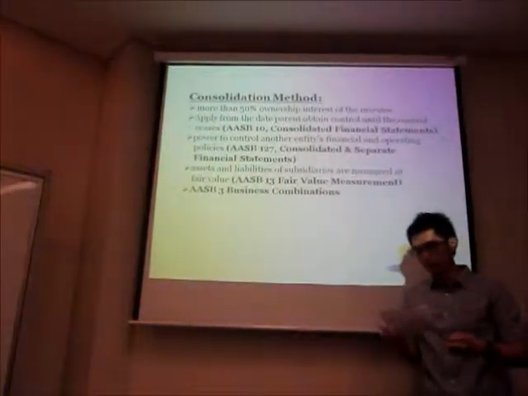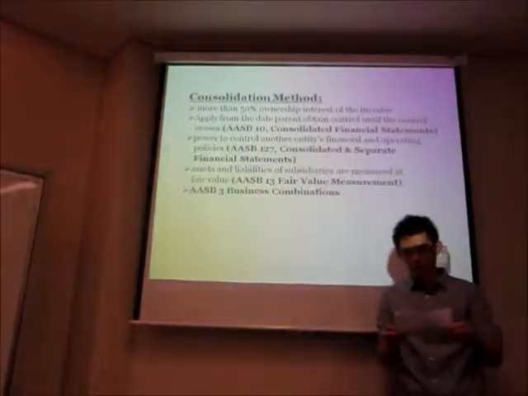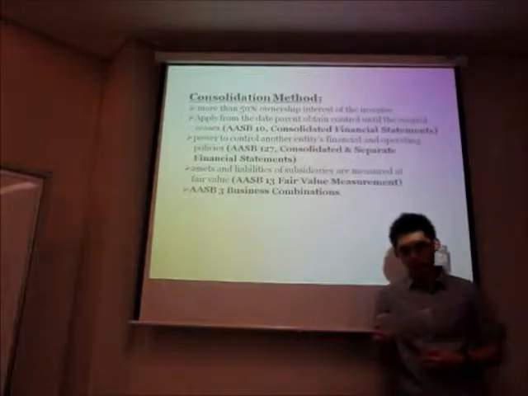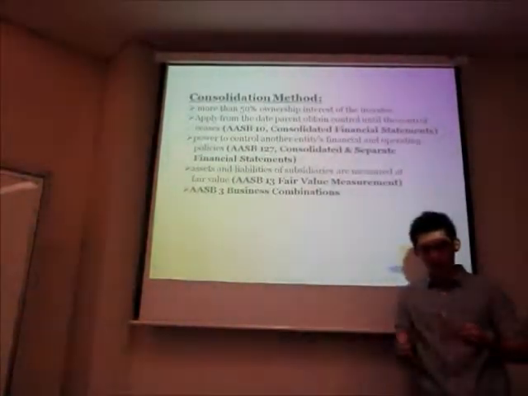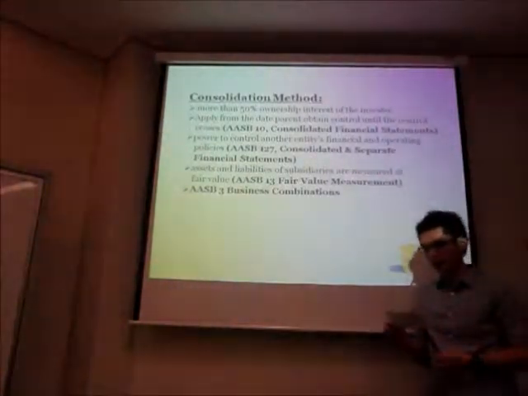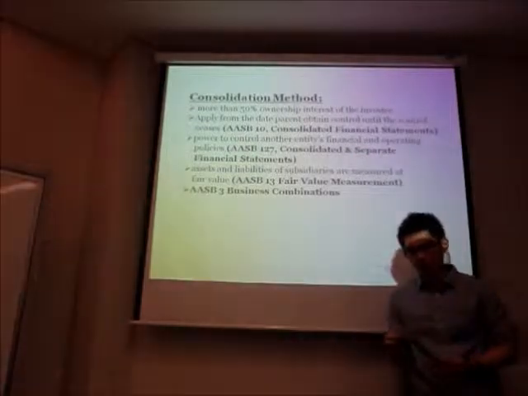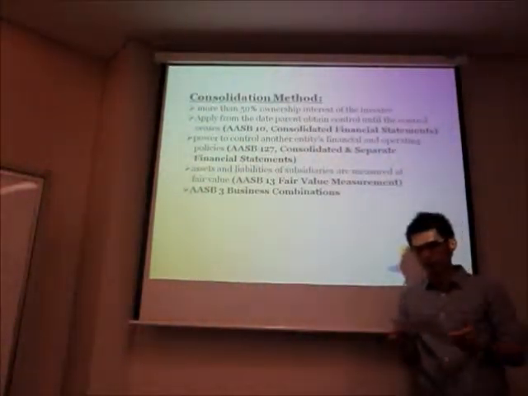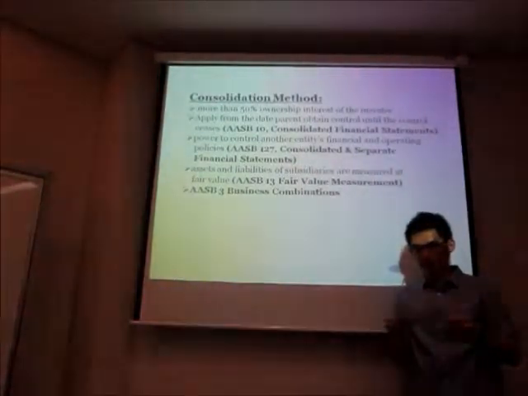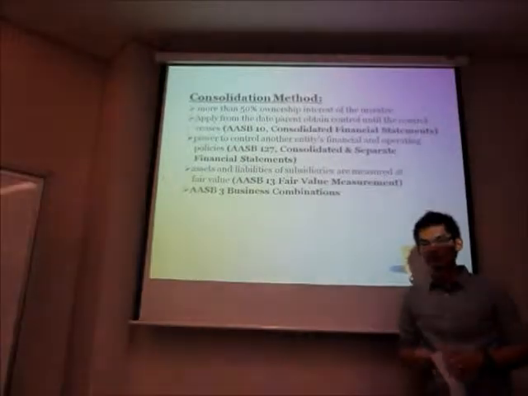Simultaneously, ASB 127 Consolidated and Separate Financial Statements is applied when the company has the power to control another entity's financial and operating policy. Next, ASB 13, which is Fair Value Measurement, is applied when the assets and liabilities of subsidiaries are measured at fair value, and then applying ASB 3, Business Combinations, goodwill or bargain purchase is recognized by the company.